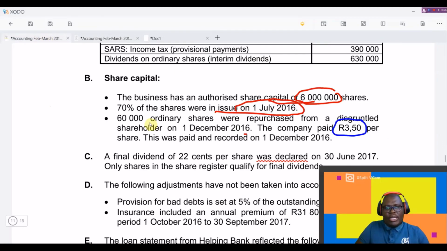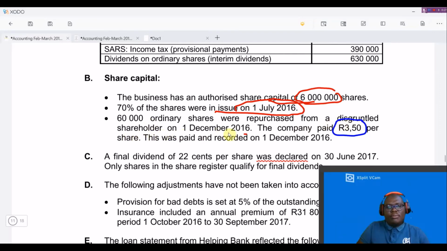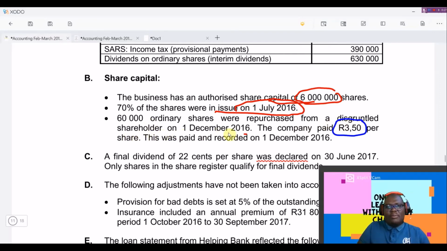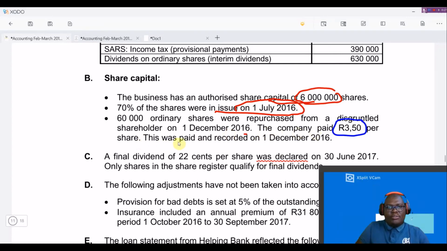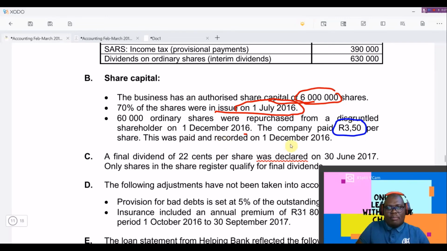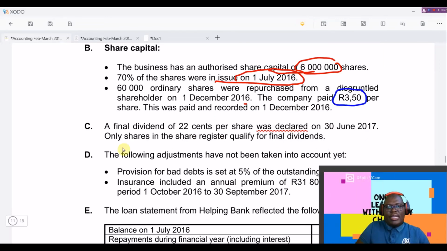They're saying 60 ordinary shares were repurchased from a disgruntled shareholder on 1 December. So this person was generally misbehaving, and they're saying the company paid 350 per share. This was paid and recorded on 1 December. Okay, so this was done in December 2016, and here the transaction that affects our final dividend says a final dividend of 22 cents per share was declared on 30 June 2017.